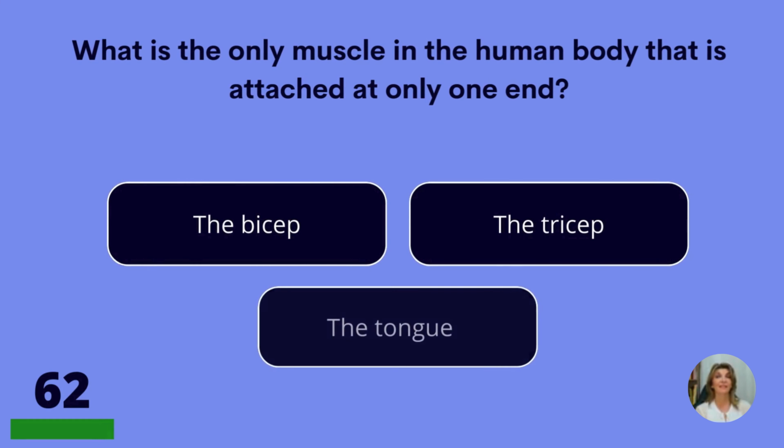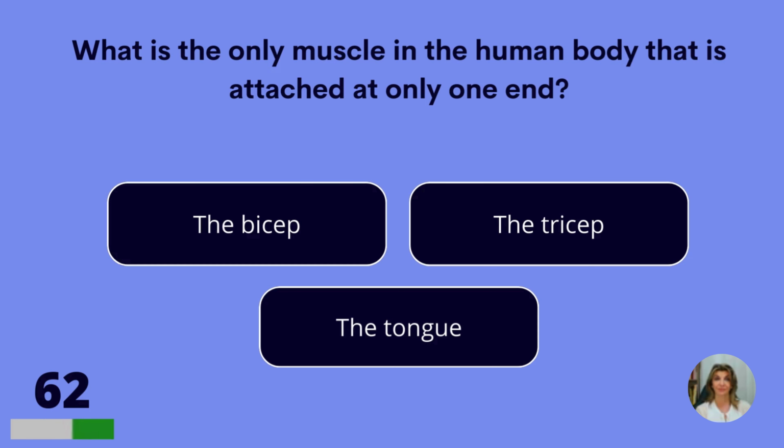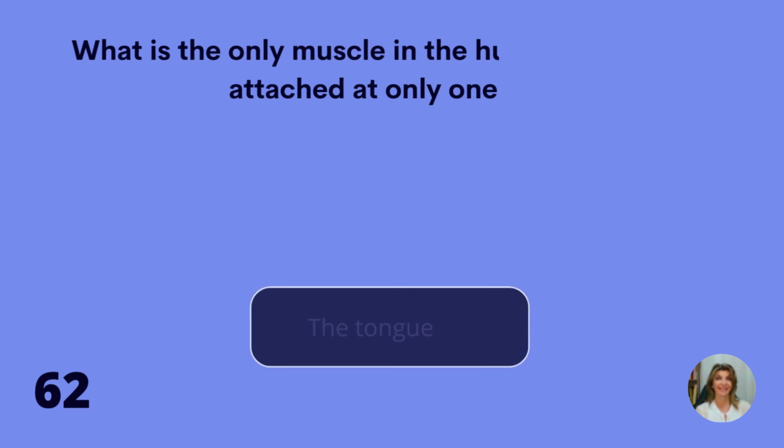What is the only muscle in the human body that is attached at only one end? The bicep, the tricep, or the tongue? The tongue.